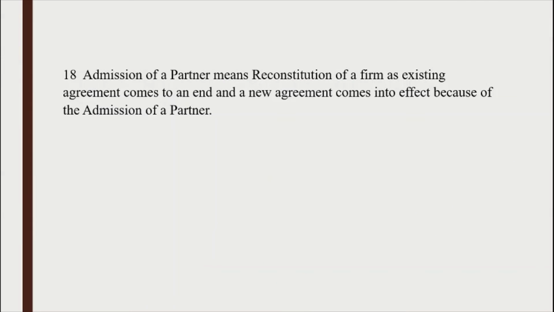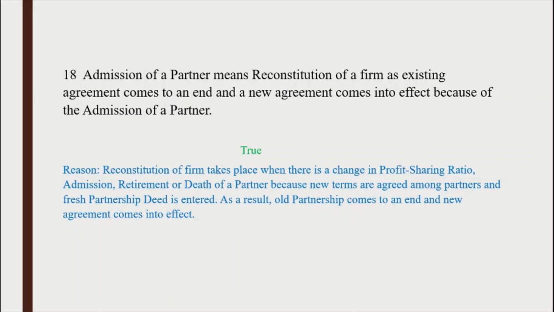Admission of a partner means reconstitution of a firm as existing agreement comes to an end and a new agreement comes into effect because of the admission of a partner. It is true because a reconstitution of firm takes place when there is a change in profit sharing ratio: admission, retirement or death of a partner, because new terms are agreed among partners and fresh partnership deed is entered. As a result, old partnership comes to an end and new agreement comes into effect.